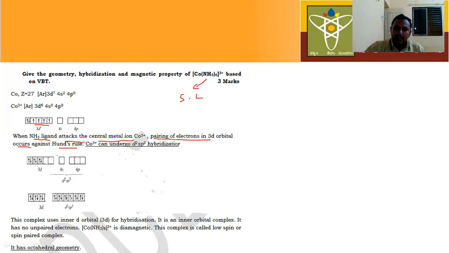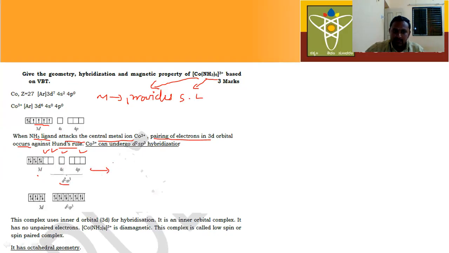After pairing up the electrons, you will get this type of structure. Now, the metal has to provide vacant orbitals, right? According to the postulates of valence bond theory, the metal has to provide vacant orbitals. How many vacant orbitals? The number of vacant orbitals should be equal to the coordination number. Here, what is the coordination number? 6. That means it has to provide 6 vacant orbitals. So here, in the metal, 2 3d orbitals, 1 4s orbital and 3 p orbitals undergo hybridization.